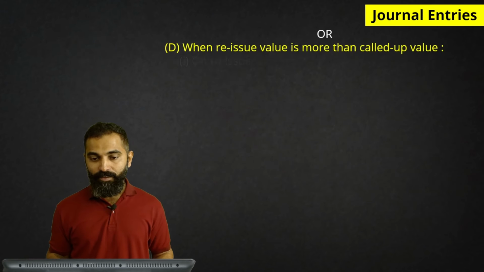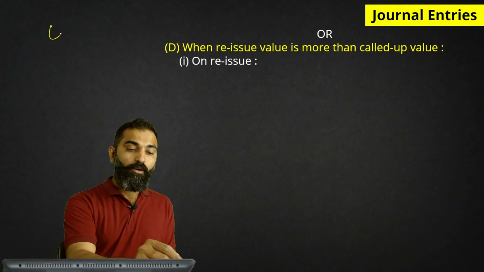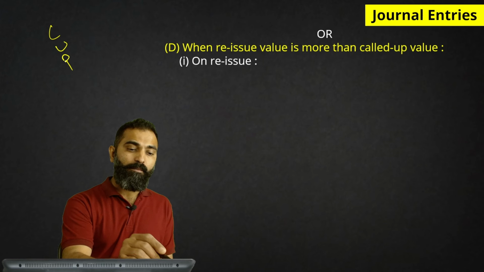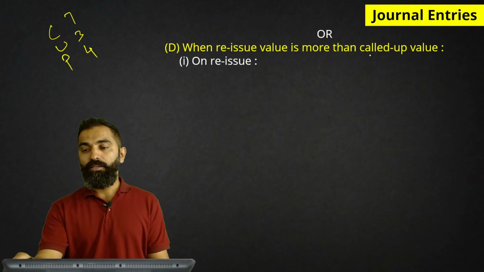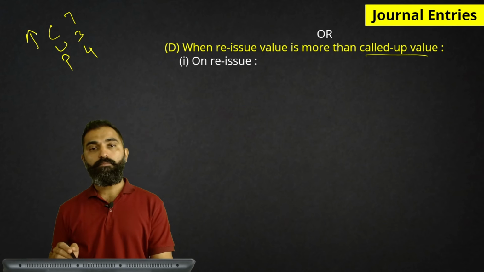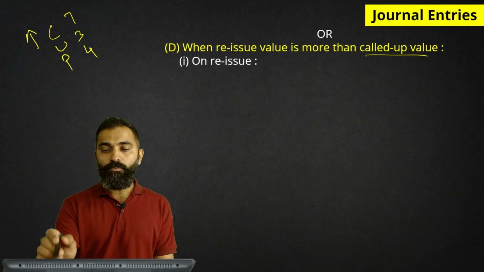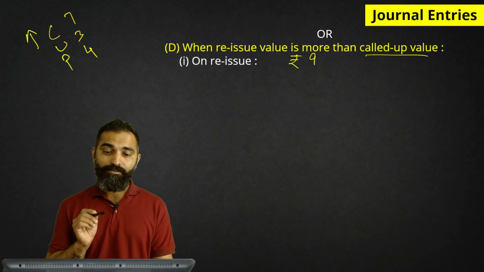And now the fourth and the last case. When reissue is more than called up. So our entry of forfeiture, once again the amounts: called up 7, unpaid 3, paid up 4. Here he is saying that we reissued at a value higher than called up. So let's assume that the reissue is at rupees 9.